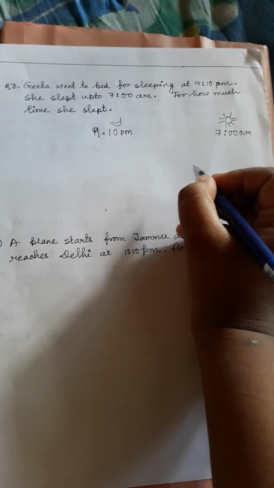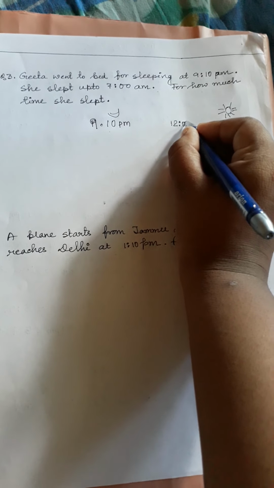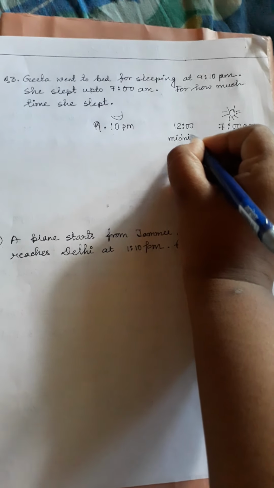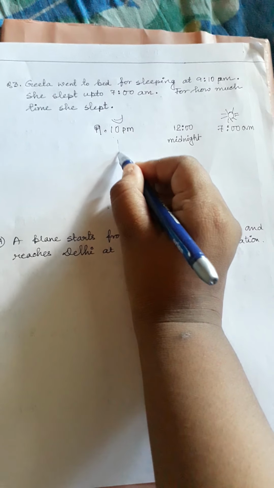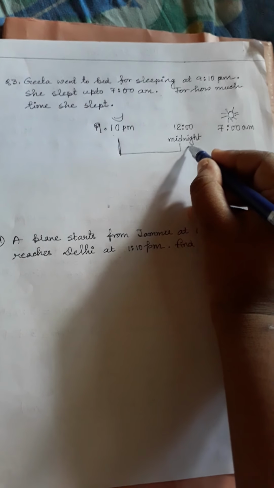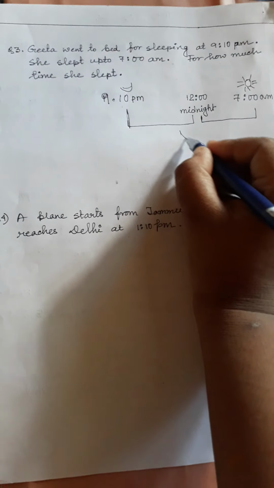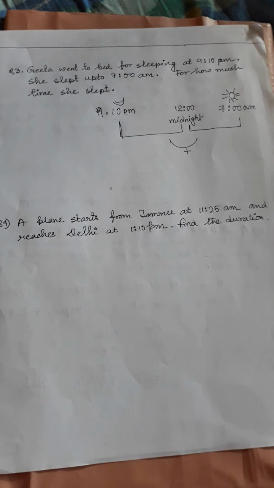So between this you can easily understand there is a time that is 12 o'clock, right? There is a time 12 o'clock at night. We will write 12 o'clock at night, that is the midnight. So we will do the sum in two parts. At first we will find the time between 9:10 PM to midnight, and after that again we will find the time from midnight to 7 AM, and after that we will add those two, then we will easily find out the time difference.